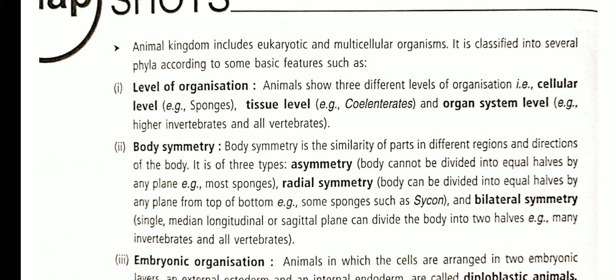Number 3, phylum Ctenophora. Number 4, phylum Platyhelminthes. Number 5, phylum Aschelminthes. Number 6, annelids. Number 7, arthropods. Number 8, mollusca. And number 9, phylum Echinodermata. It also includes the next subphylum Hemichordata, and afterwards phylum Chordata. Phylum Chordata has 5 further classes.